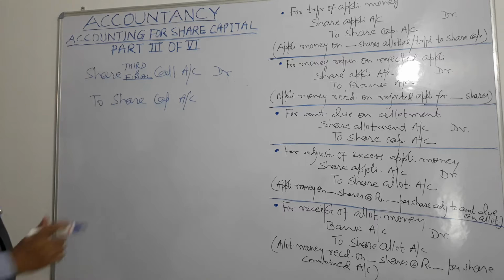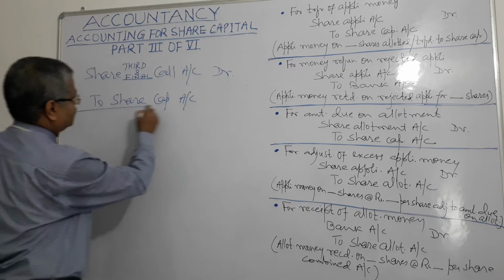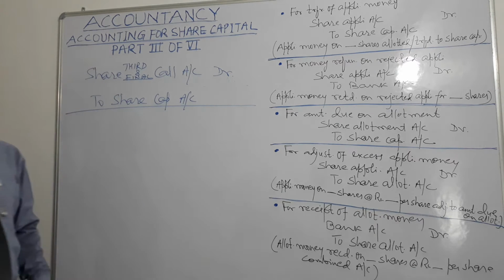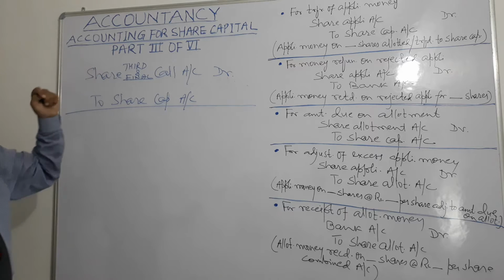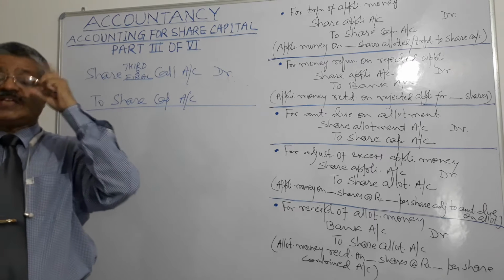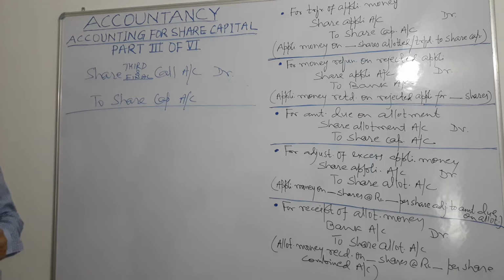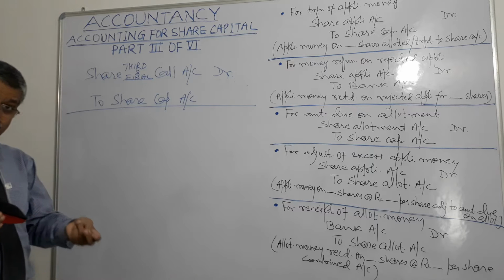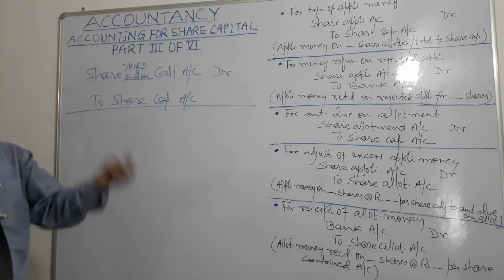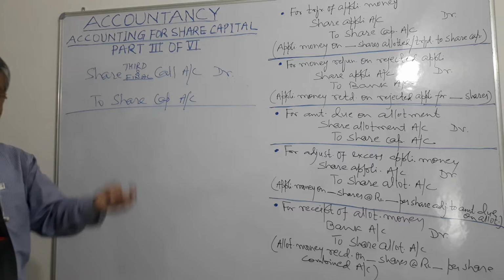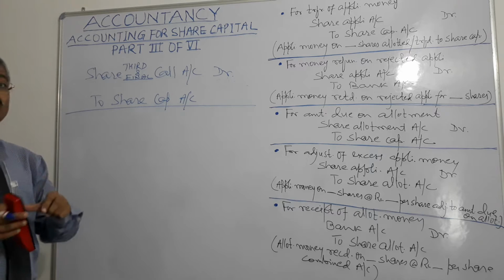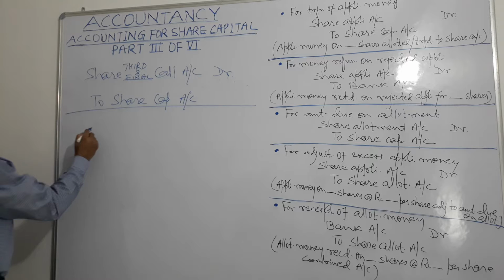Then for receipt of call account, what do we do? This we had done for call amount due. Now for receipt of call amount, the entry will be for receipt of call amount, debit bank account and credit to share call account, right?